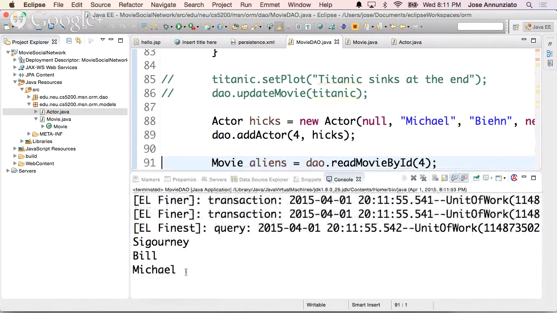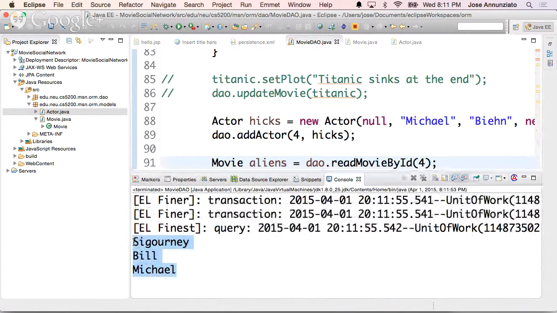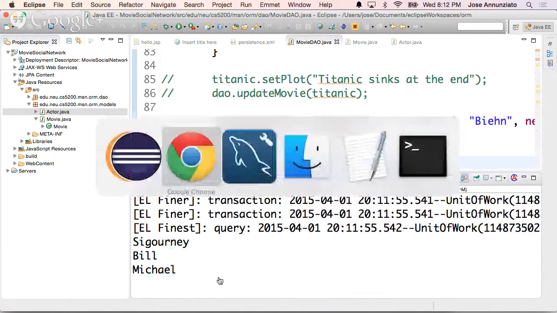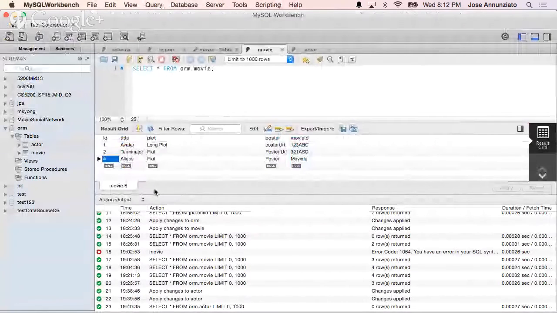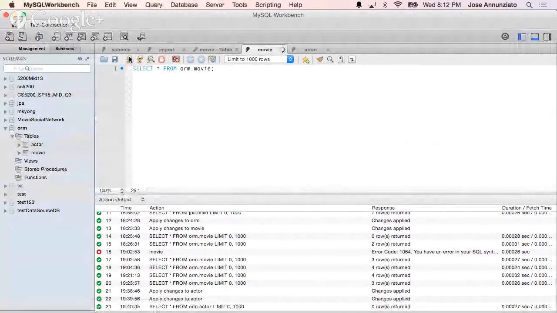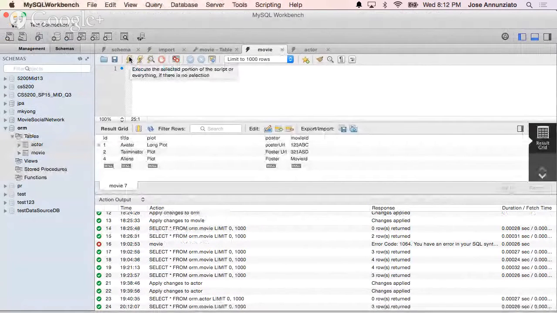Okay, there it is, right? So Michael seems to have been added to the list of actors. Let's go into the database, right? And here's the movies. If we refresh, we'll notice that the movies haven't changed at all, right? There's no change in the movies table or